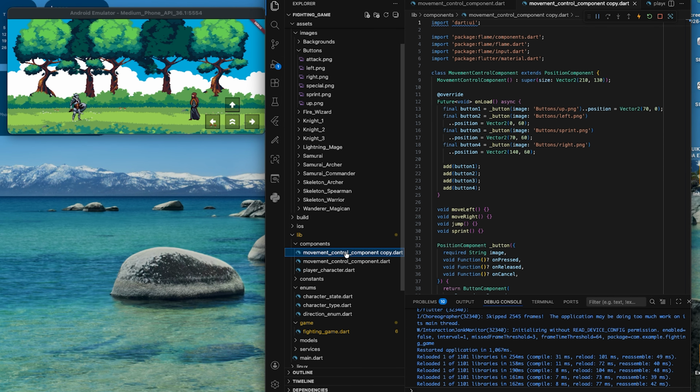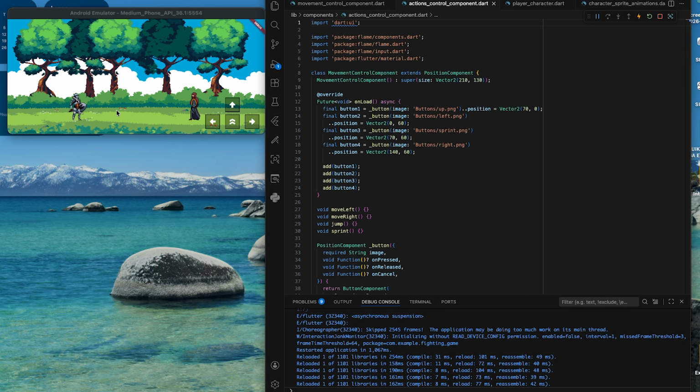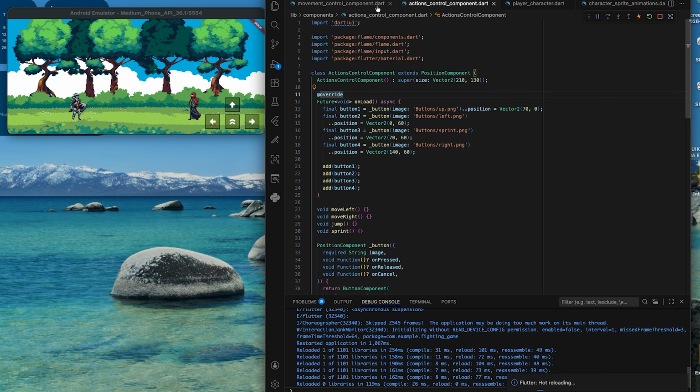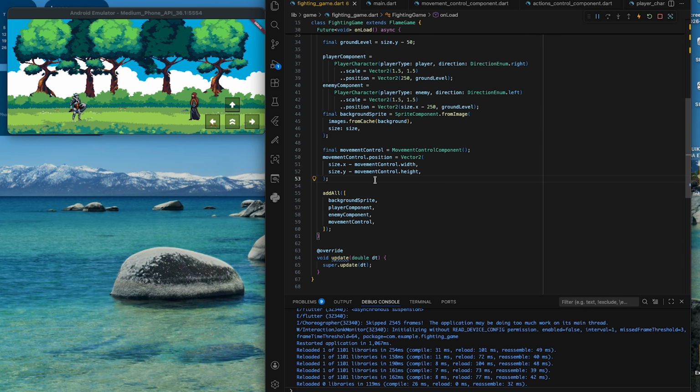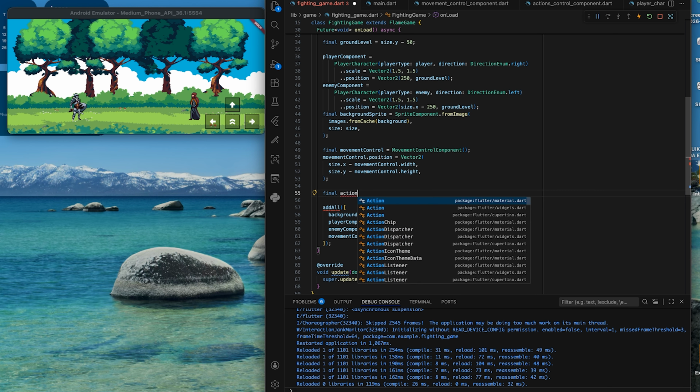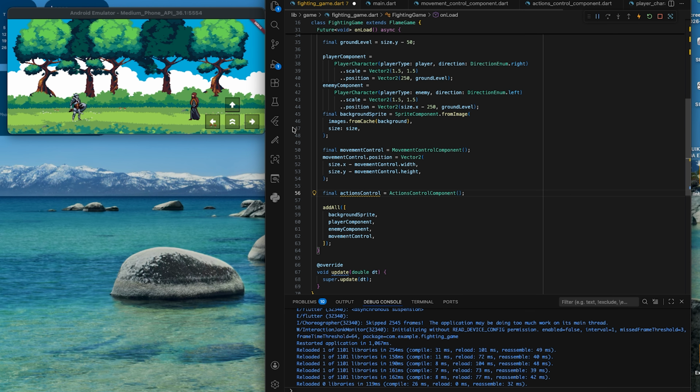I will duplicate this for the control on the other side of the screen. And then I'll place this on the right.